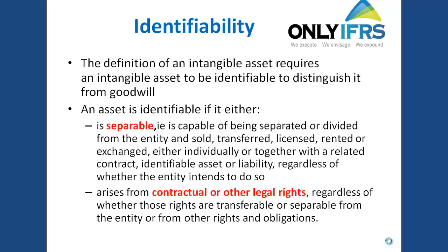So, how do you separate any intangible asset from goodwill? How do you identify any intangible asset from goodwill? An intangible asset is identifiable if it is separable. That means if you can sell, transfer, license, rent, or exchange an asset individually without selling the entire business, then you can say that it is an intangible asset. For example, if you want to sell a particular copyright, a particular intangible asset like trademarks, copyrights, or patents, then you need not sell the entire business. You can sell the particular copyright, the particular trademark.